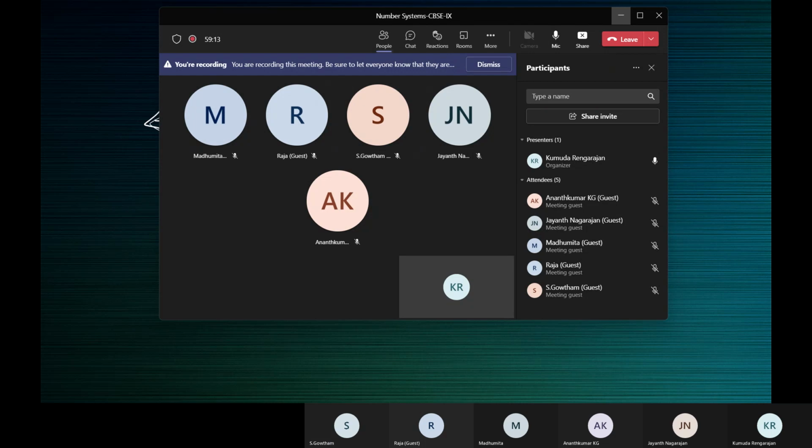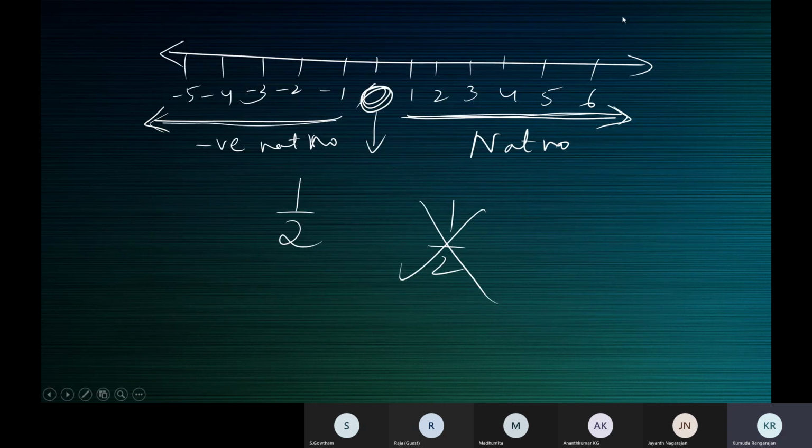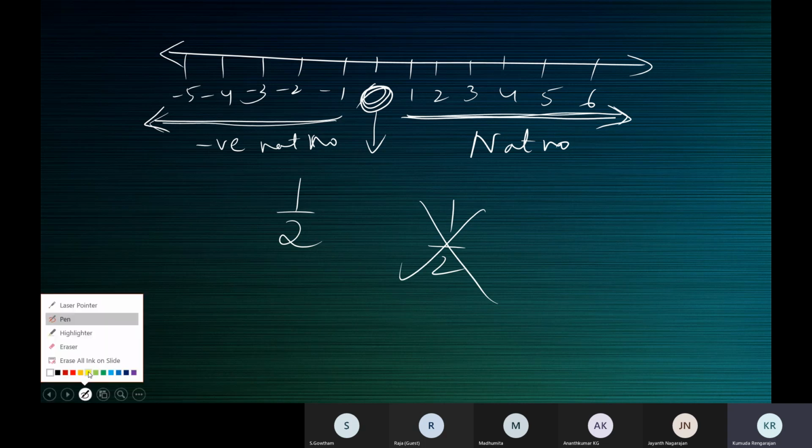Vishmika? Ma'am, natural numbers and their negatives including 0. Yeah. All natural numbers are integers, the negatives of natural numbers are integers, and 0 is an integer. So it should belong to one of these three.